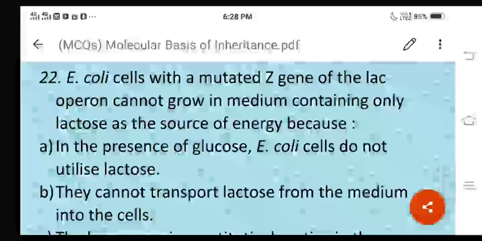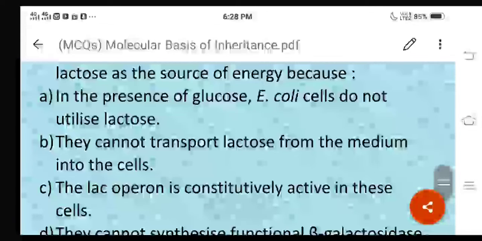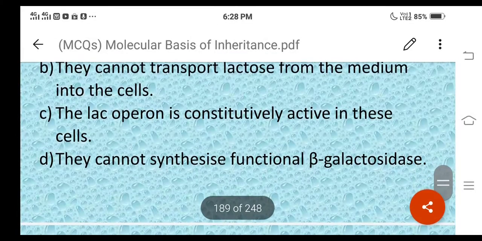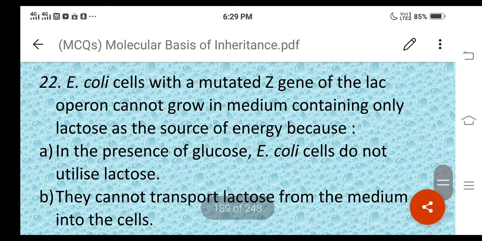One: in the presence of glucose, E. coli cells do not utilize lactose. Second: they cannot transport lactose from the medium into the cells. Third: the lac operon is constitutively active in these cells. Fourth: they cannot synthesize functional beta galactosidase. What is the correct answer here?